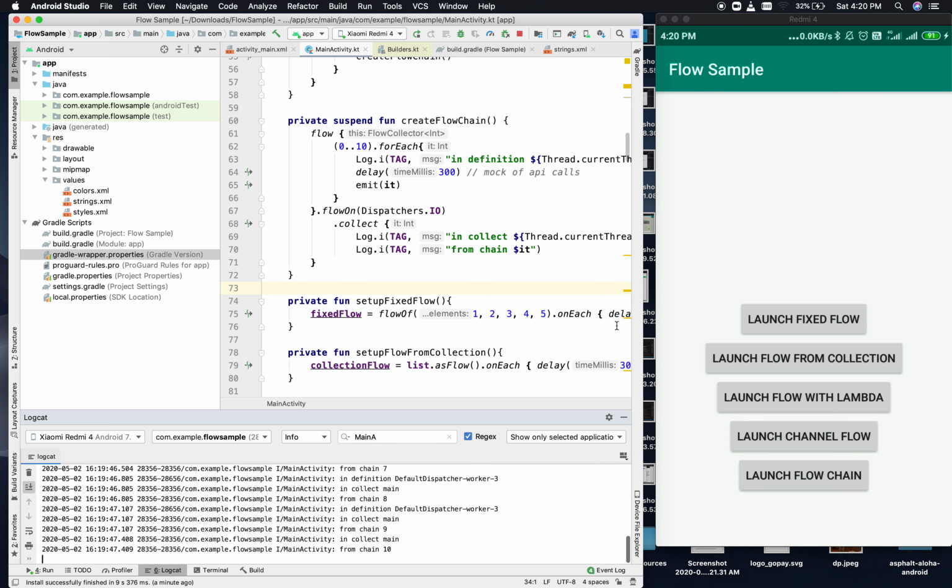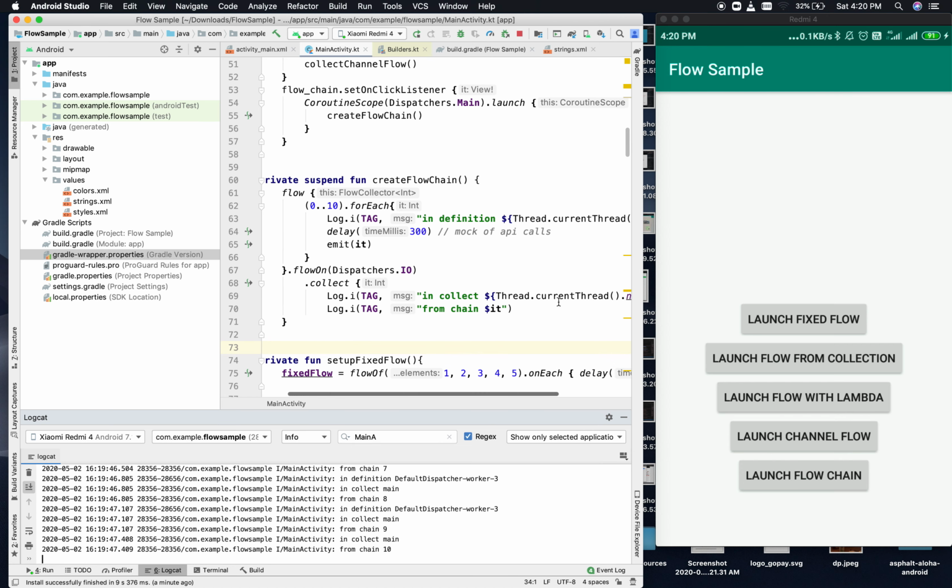So this is the context preservation. Even if you pass a different dispatcher to create a coroutine scope to define the flow, collect will only work in the coroutine scope in which collect has been called.